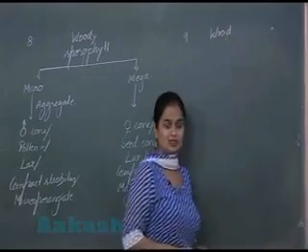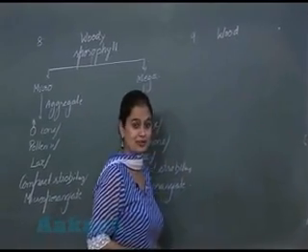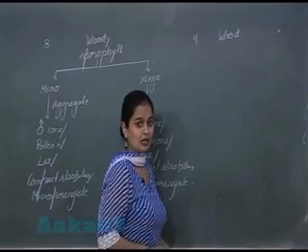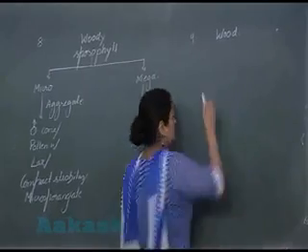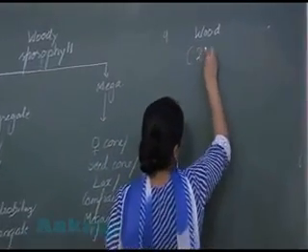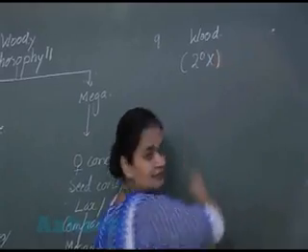the wood, the type of the wood which is formed in the gymnosperm. Now what does wood represent? Wood represents secondary xylem.